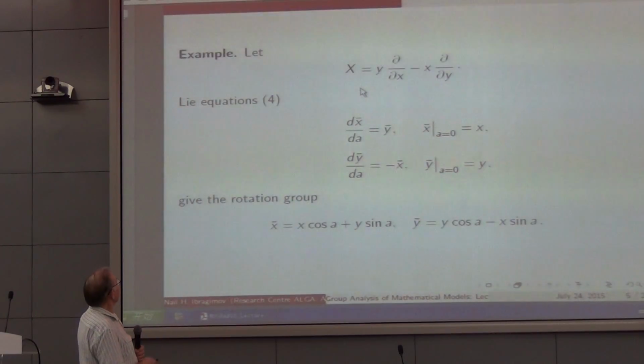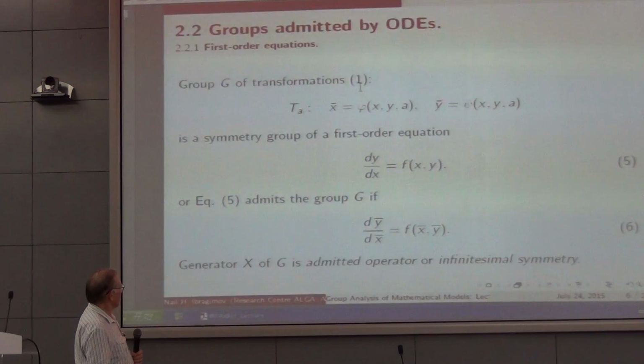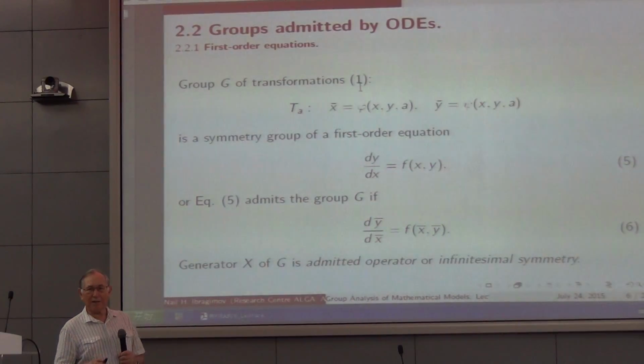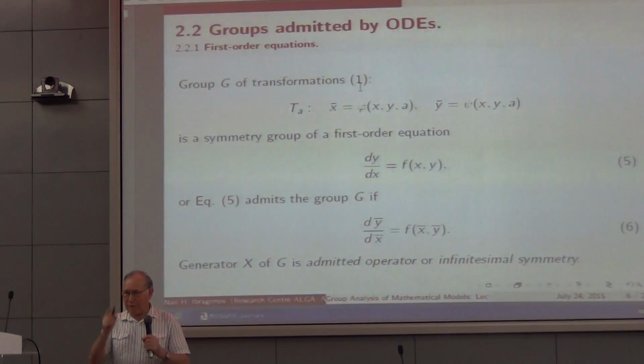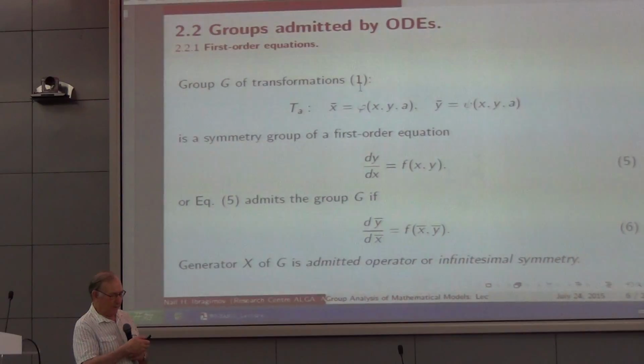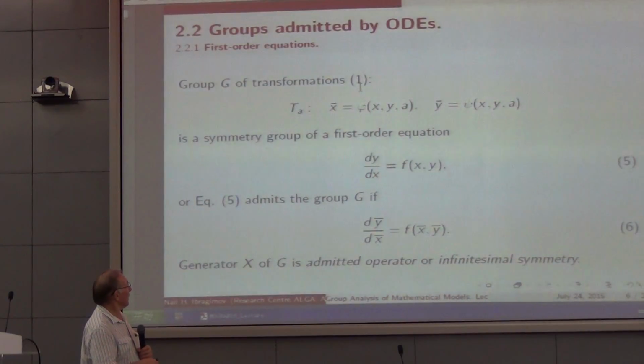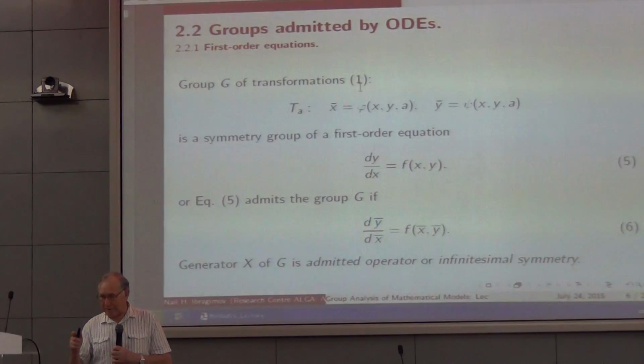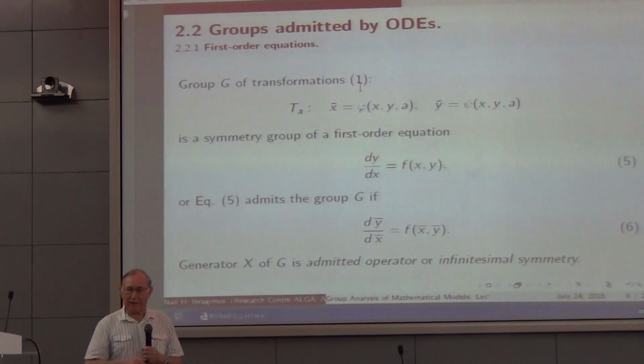So here is an example again with rotation, which was discussed today. Again, admitted groups, it's also the same as what we already had. This is a transformation. You can consider it as a transformation of points. You have a fixed coordinate frame, x and y, and then you change your x by means of this formula. Then your point with coordinates x and y moves to the point with coordinates x bar, y bar.